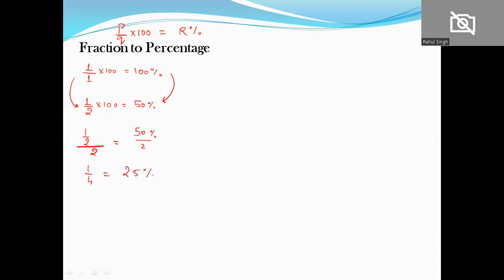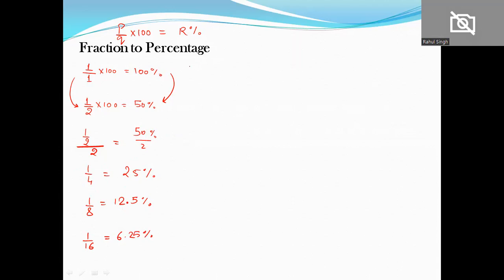So if I halve the half, 50% becomes half of that. So 1 by 4, if I further divide by 2, will get 1 by 8, and 25 divided by 2 gives 12.5%. What if I again divide 1 by 8 by 2? It will be 1 by 16 and this will further divide to 6.25.